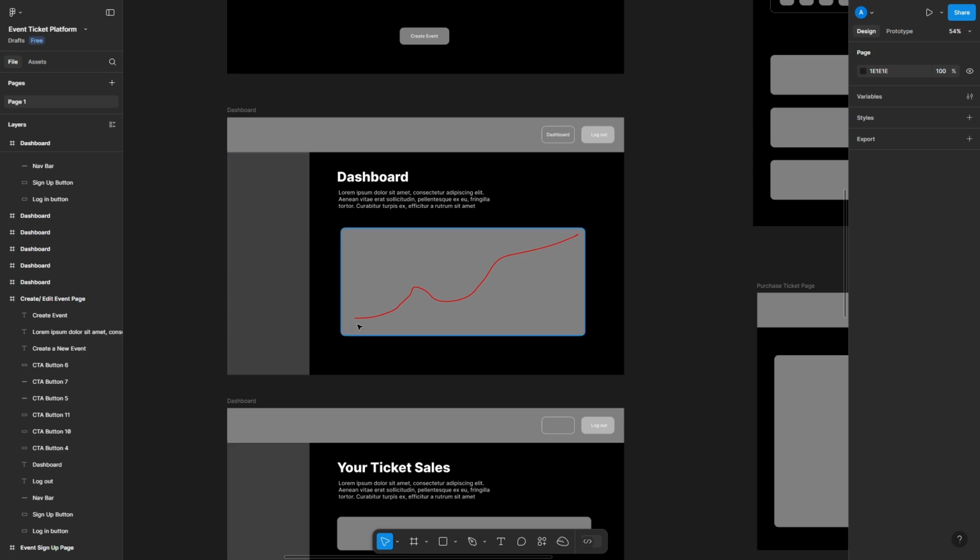But I think on hitting the dashboard, there should be some sort of visual representation, some sort of graph, which gives fast feedback, fast information on exactly how their events are doing. In the case of organizers that handle multiple events, I imagine multiple different lines to be on this graph in some way. Maybe it's ticket sales that we display on here. So hitting the dashboard, we just get some fast feedback on how everything is going.